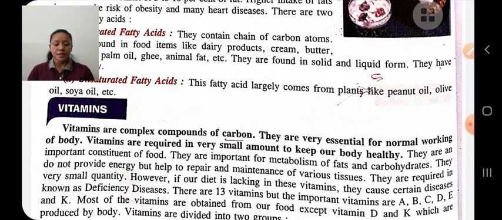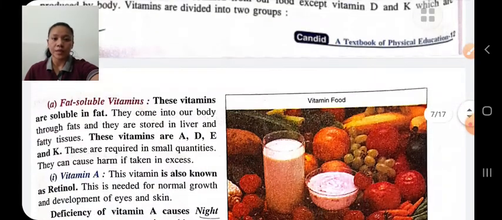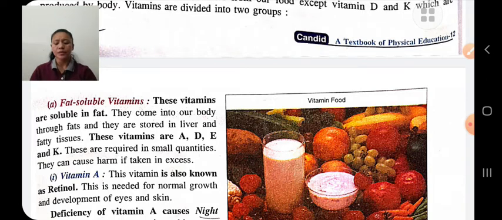Most vitamins are obtained from food, except vitamin D and K, which are produced by the body. Vitamins are divided into two groups: fat soluble vitamins and water soluble vitamins. Fat soluble vitamins are those which are soluble in fat. They are stored in the liver and fatty tissue.